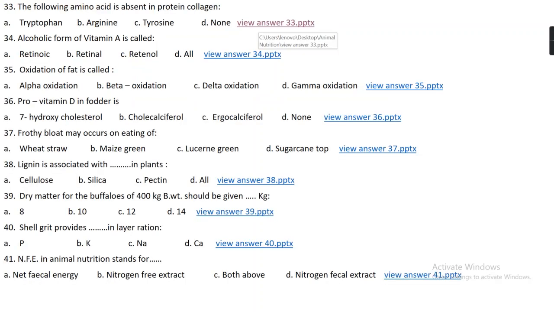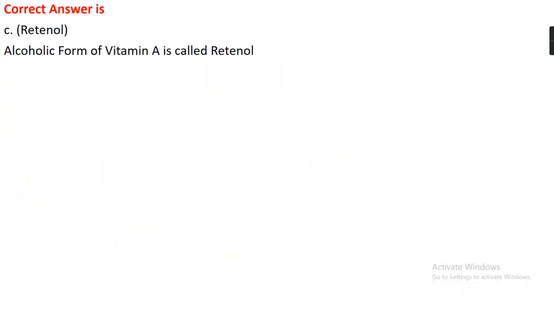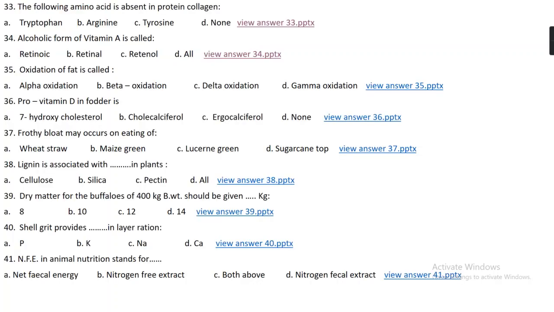Question number 34. Alcoholic form of vitamin A is called option A retinoic, option B retinal, option C retinol, option D all. The right answer is option C, which is retinol. Alcoholic form of vitamin A is called retinol.